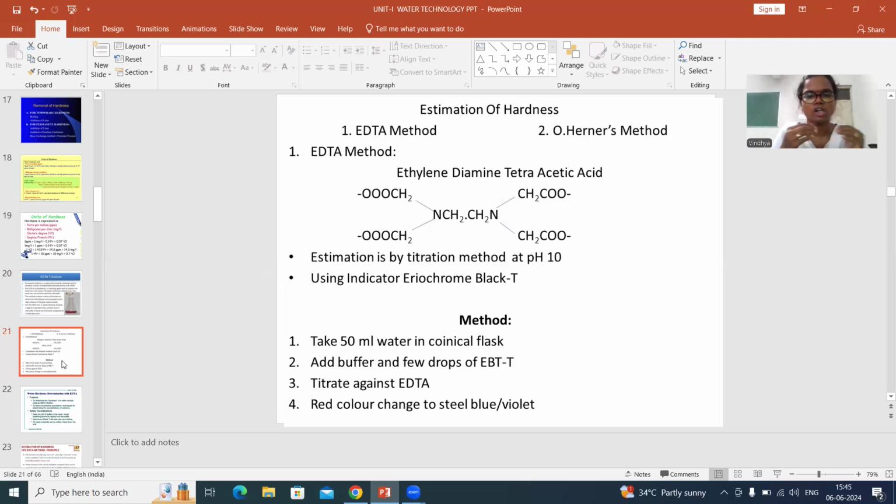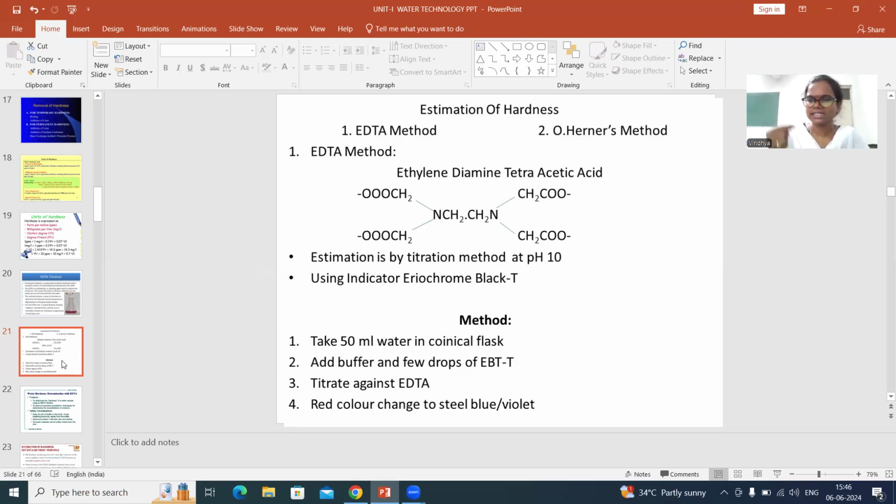You should convert the pH to a range of 9 to 10. So add 2 to 5 ml of ammoniacal buffer solution. If you take a 50 ml water sample, add 5 ml. If you take 20 ml, add 2. Depending on the amount of water sample you are taking, add the buffer solution so that the pH of the water sample is maintained at 9 to 10.